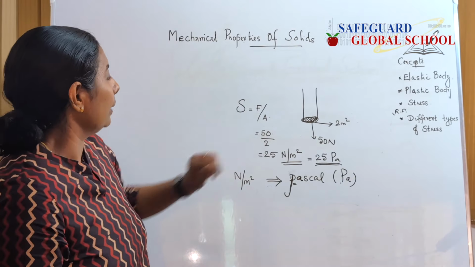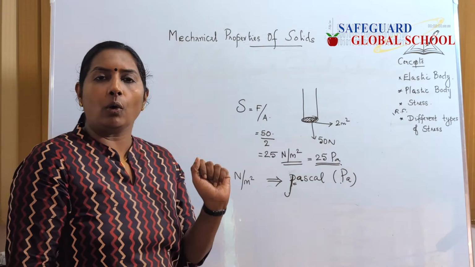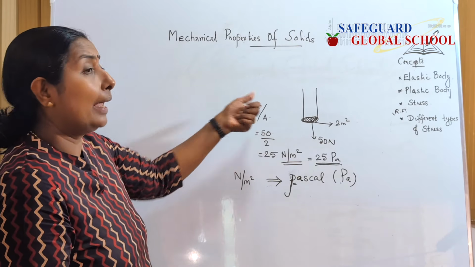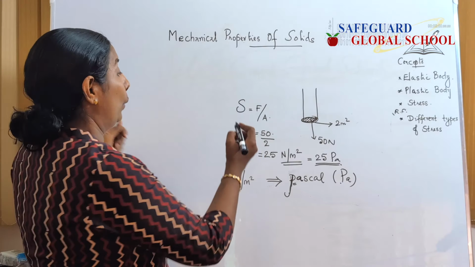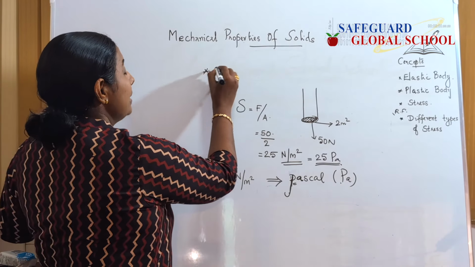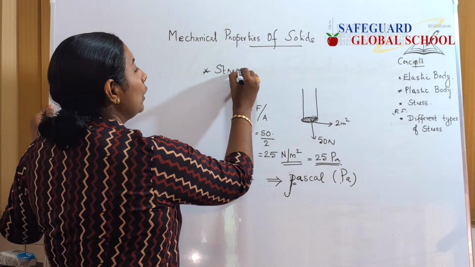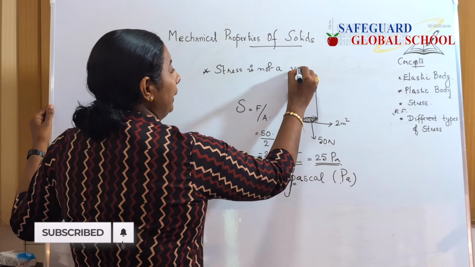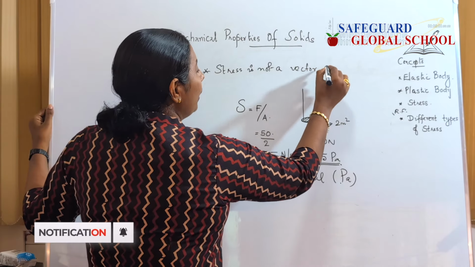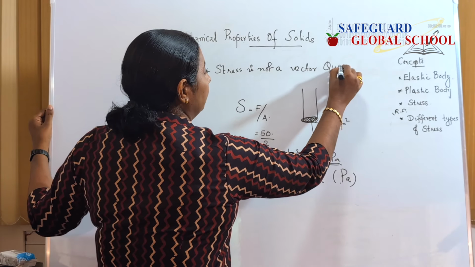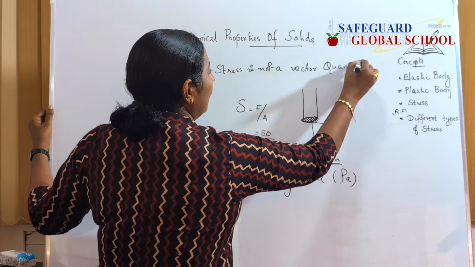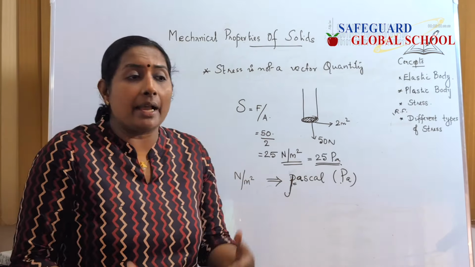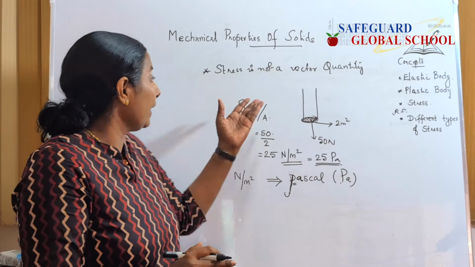Okay, here since force is involved, we may think that stress is a vector quantity. But you have to note, children, that stress is not a vector quantity, because this force cannot be assigned a direction.